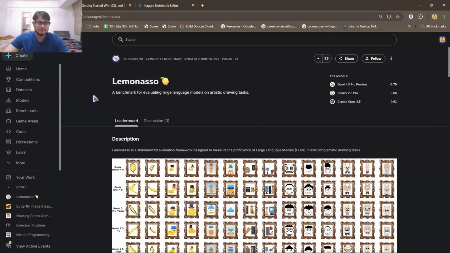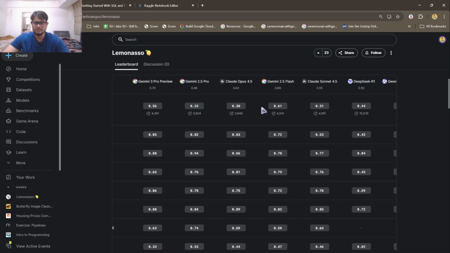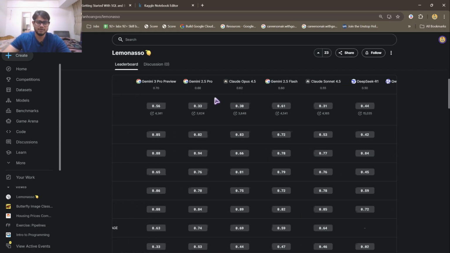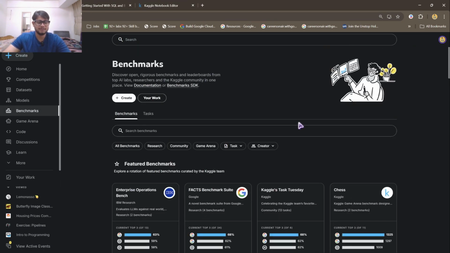Like for this large language model, this is how the Gemini models are working. These are the benchmarks, and the scores they got. You can see different models: DeepSeek, Claude Sonnet, Opus, Gemini 2.5 Pro. Gemini 2.5 Pro is, I think, discontinued by Google right now, as far as I remember. Now the 3 model is the most popular.